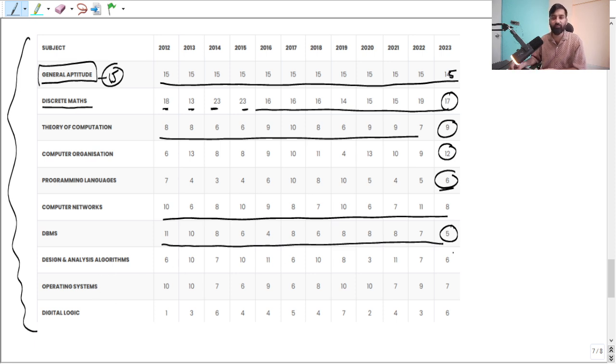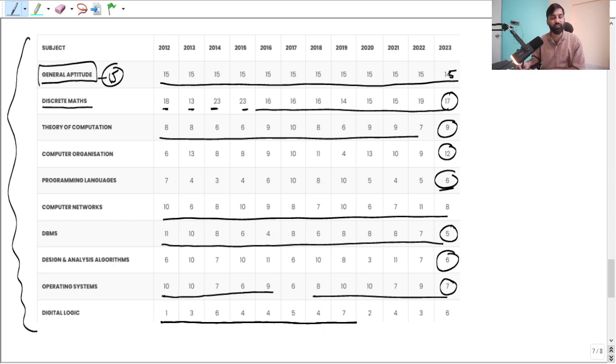So combining algorithm, programming, and data structure, that brings you a total of more than 20 marks only, right? Operating system, you see, earlier it used to be asked around 10, but now 7. Digital logic, yeah. Digital logic has got very little importance in computer science, but now they have also started asking, for nearly 5 to 6 marks.